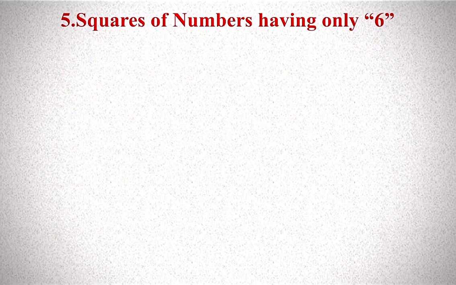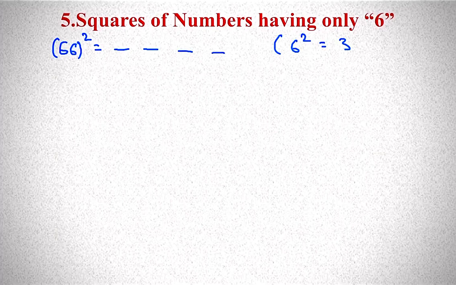Now, squares of number having only 6 means the number should consist of only 6s. For example, 66 square, this is also implemented as per the squares of number having only 3. 2 digits are there, you will get 4 digits. So 6 square is equal to 36.